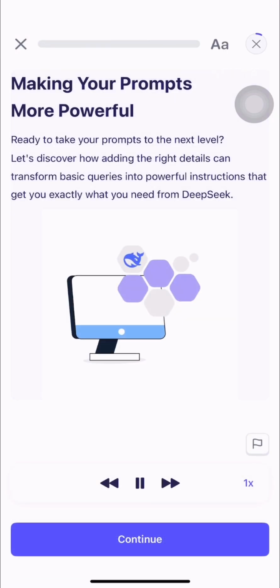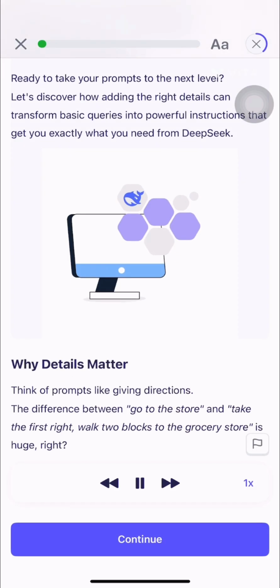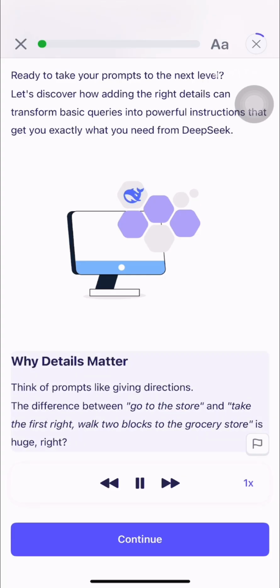Making your prompts more powerful. Ready to take your prompts to the next level? Let's discover how adding the right details can transform basic queries into powerful instructions that get you exactly what you need from DeepSeek. Why details matter.